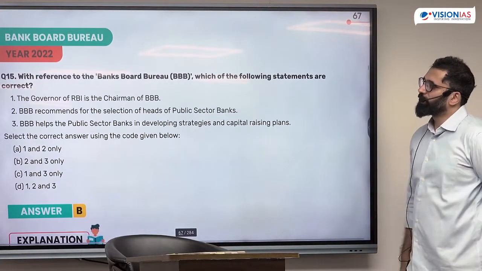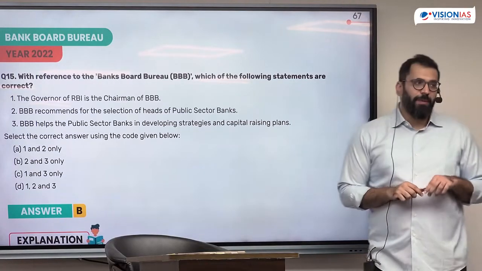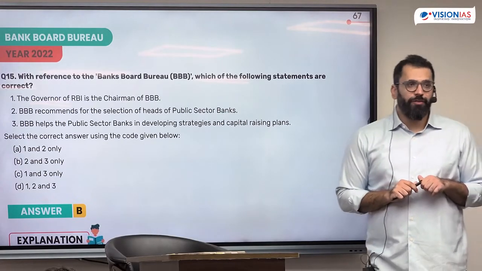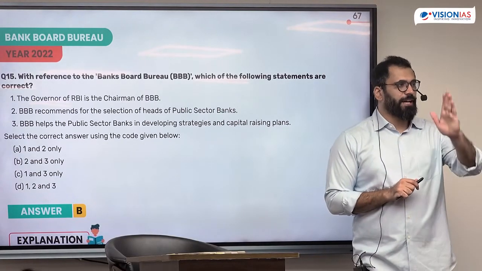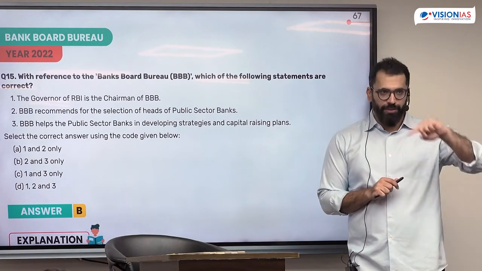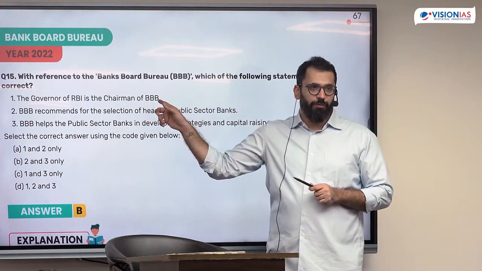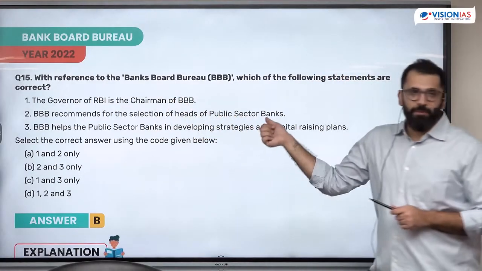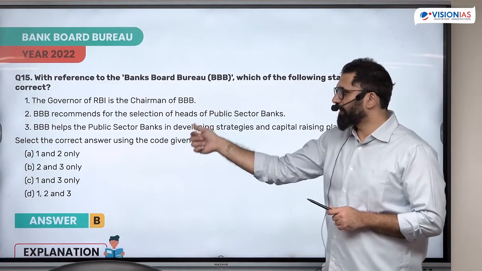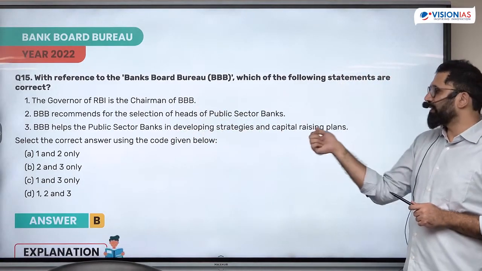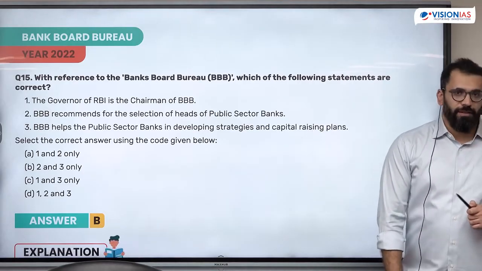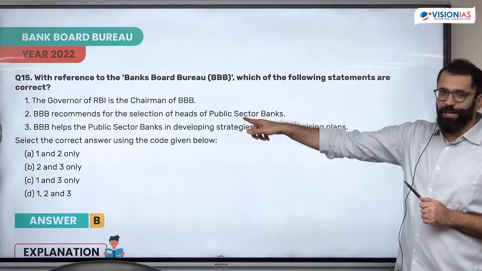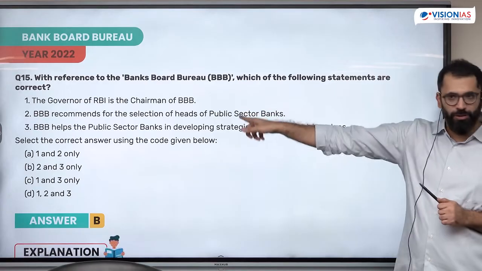Another question with respect to Bank Board Bureau. The governor of RBI is the chairman of Bank Board Bureau. Why did we set up Bank Board Bureau? Appointment of senior officials. Why would the RBI be involved in appointment? RBI may approve the appointment, but directly they will not be involved. There were 3 independent experts which the government brought in. It recommends the selection of heads of public sector banks. 1 is incorrect, 2 is correct. It helps the public sector banks in developing strategies and capital raising plans. What was the function of the Bank Board Bureau? To help have professionalism and also recommend certain plans to them. Both of them are true.